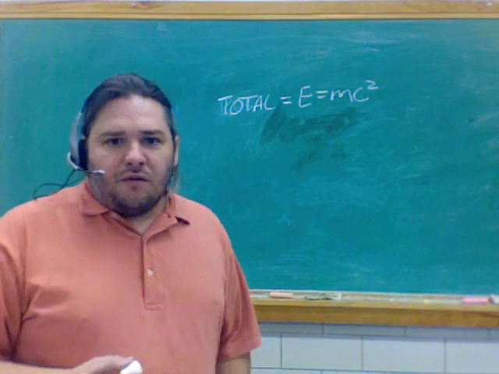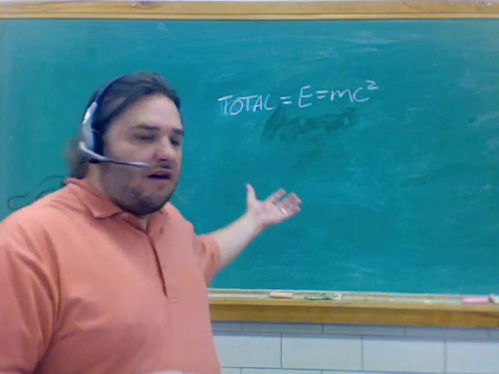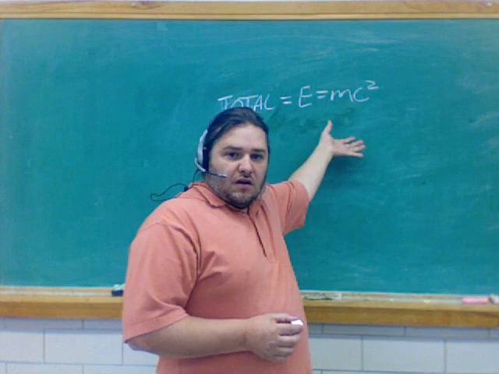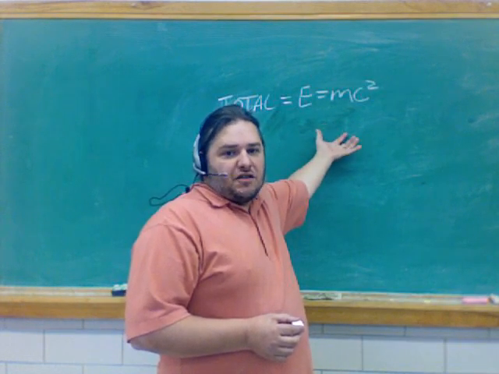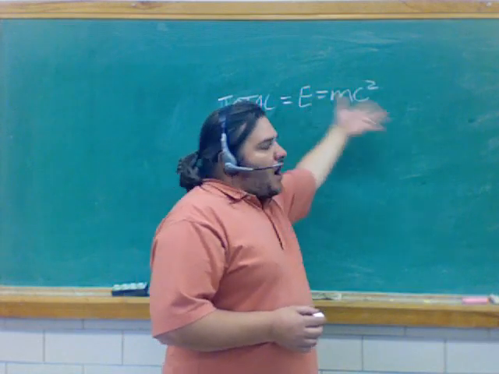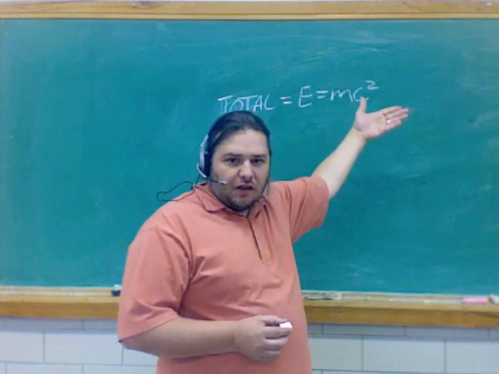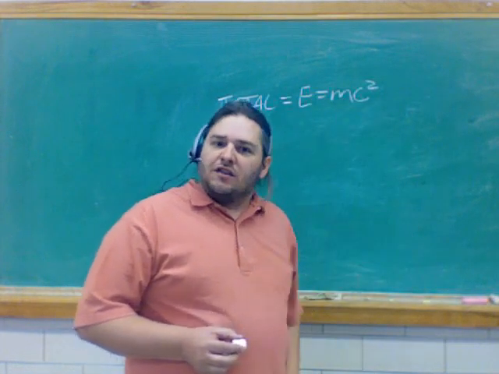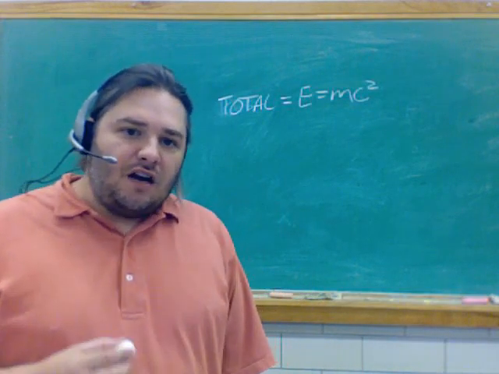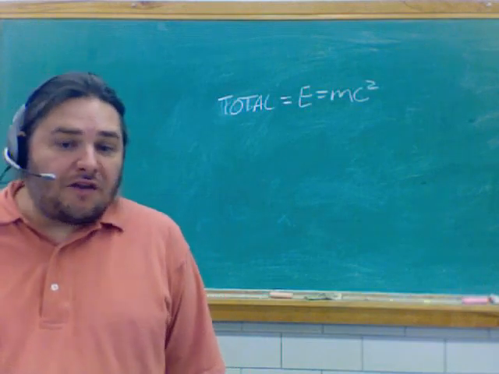And that is a really cool idea if you think about it. A massive object is only going to be able to have that much energy, E equals mc squared. So in order for an object to travel at the speed of light, that object has to be made of light, because that's the only way you can get the velocity high enough, is if you have basically no more mass and nothing but light.